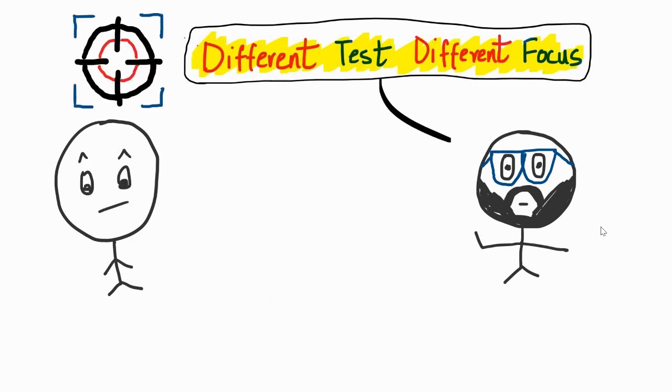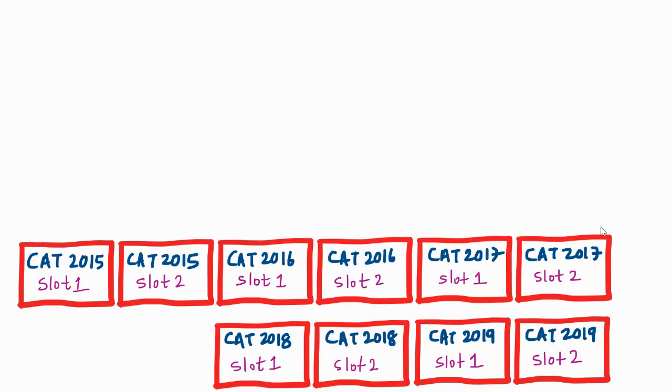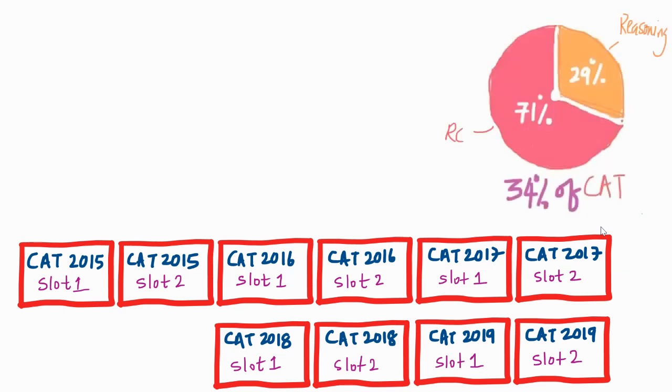Now, you might be taking different tests, and different tests have different focus. If I look at the CAT, from CAT 2015 onwards, 15, 16, 17, 18, 19, across both the slots, one thing is common: 34 questions to be done in 1 hour. Not only that, the type of question asked was also exactly the same. Reading comprehension constituted 71% of the questions, which is 24 questions. Reasoning based questions, 29%, which is, by the way, 10 questions.